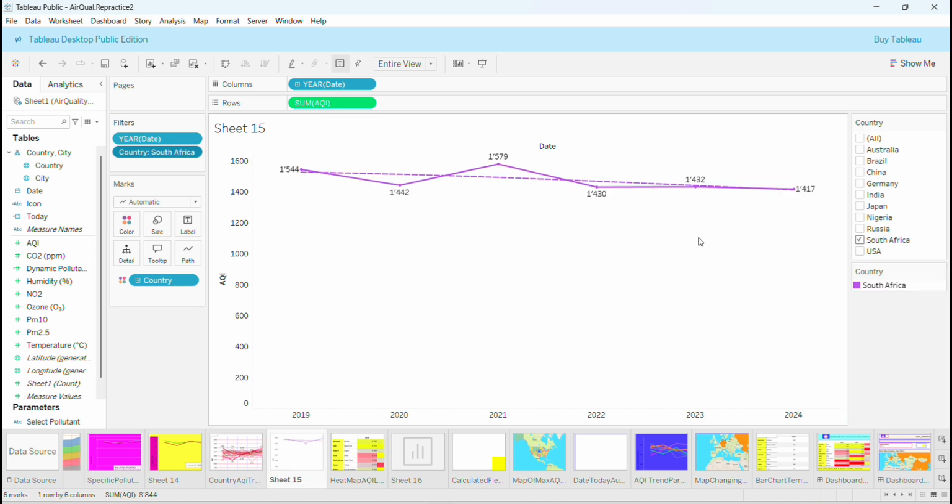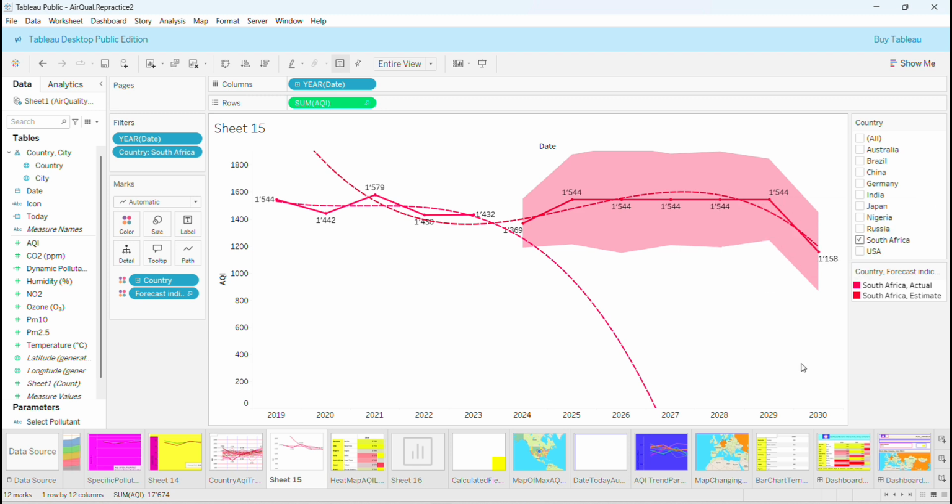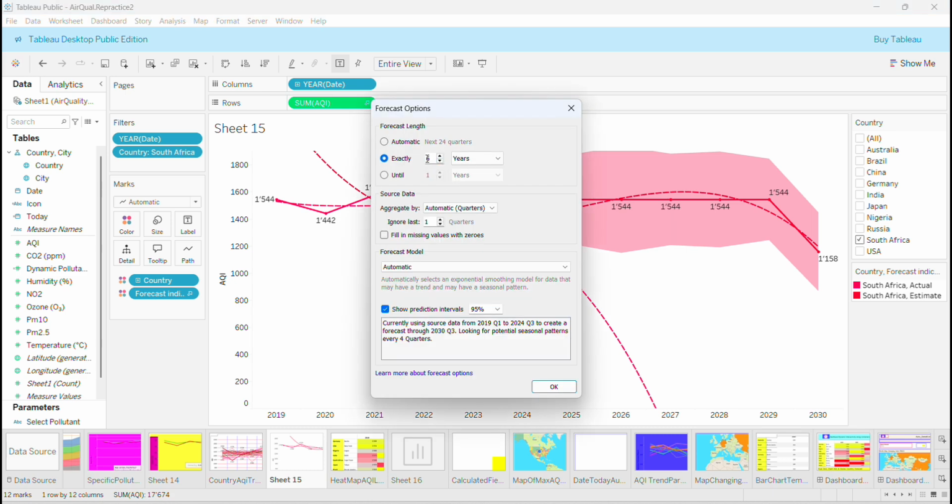Here we can extend it. So we just right click, we forecast, and we want to show the forecast, and these are the forecasts. Now it's automatically 2030, but of course you can always go ahead and choose the forecast options. Here I have 6 years, but you can do whatever you want, either automatic for the next 24 quarters, or until the exact date you want.